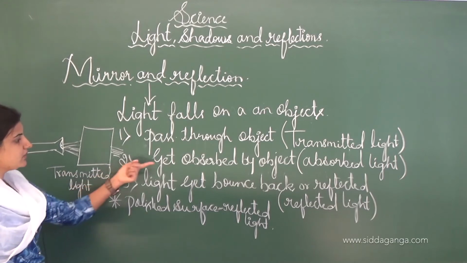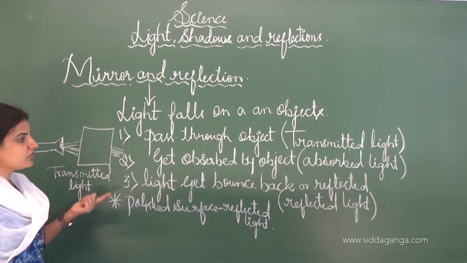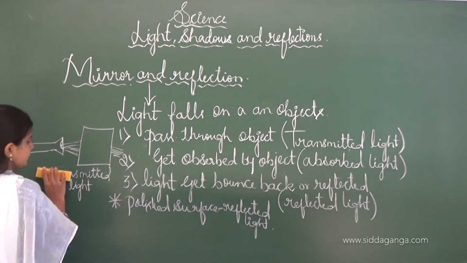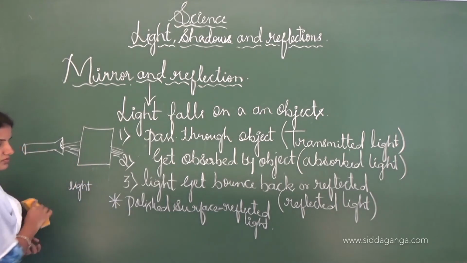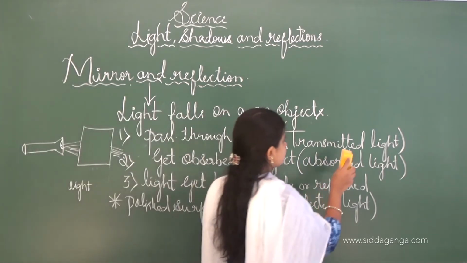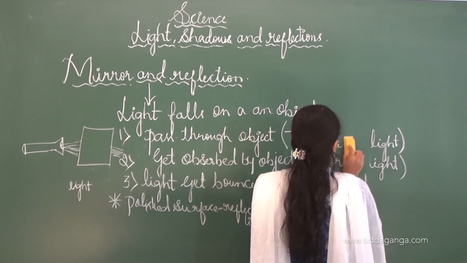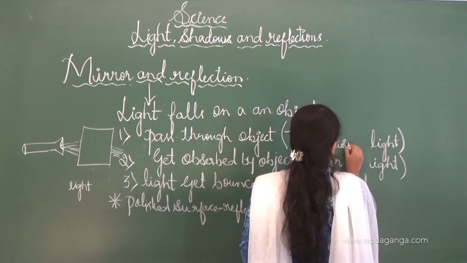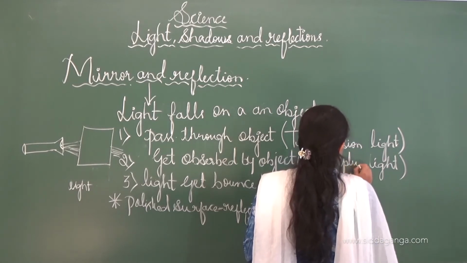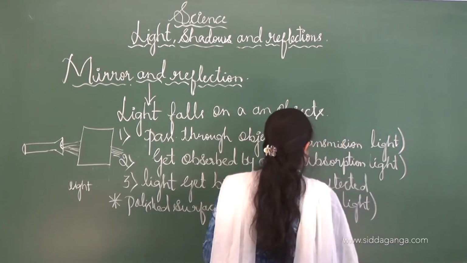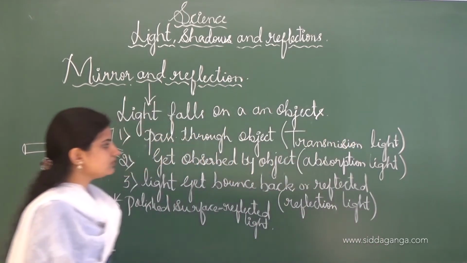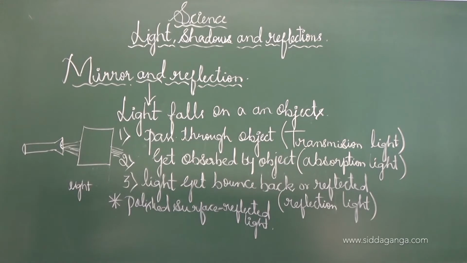And next, as I told you, when the light falls on a particular object and gets absorbed, it is called absorbed light. Transmission, absorption and reflection.